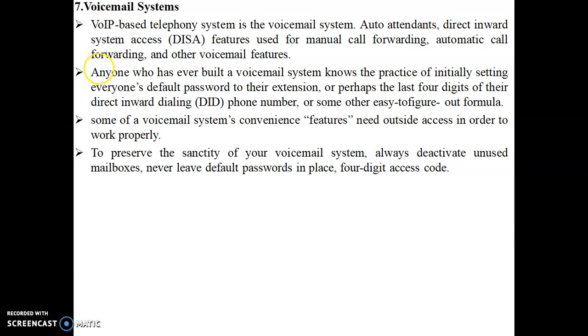The call is recorded, whatever you want to say, and when the person is available and switches on the voicemail, he or she can easily go through your message. The recorded message can easily be taken by the other party. This is about your voicemail system. It is also known as direct inward system access, which is